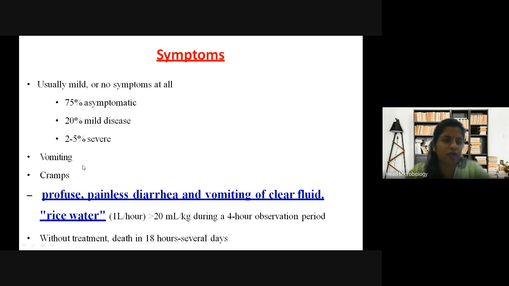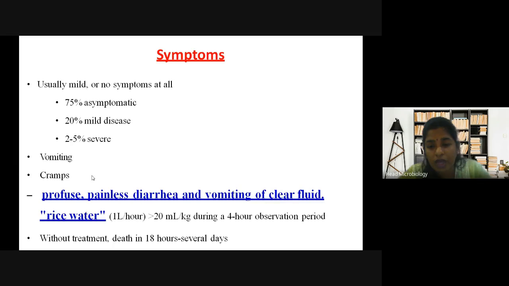One of the symptoms later is vomiting and cramps in your abdomen. Mostly everybody experiences this because we tend to eat outside food. You all eat pani puris. When you eat outside food, we don't know how contaminated the food or water is, so generally you suffer with diarrhea. Then profuse painless diarrhea and vomiting of clear fluid, rice water diarrhea.